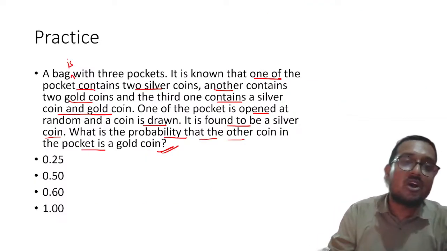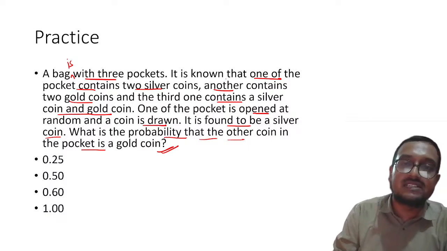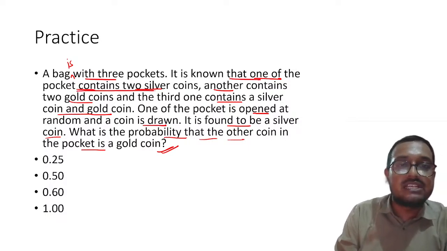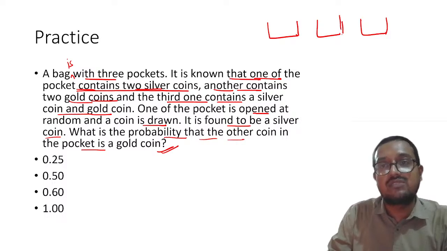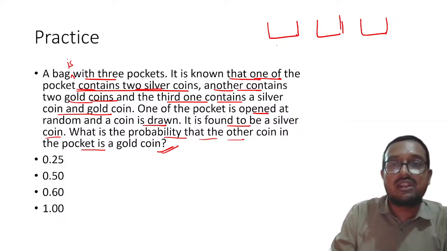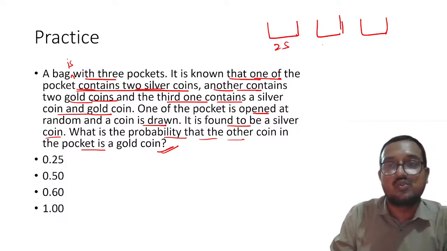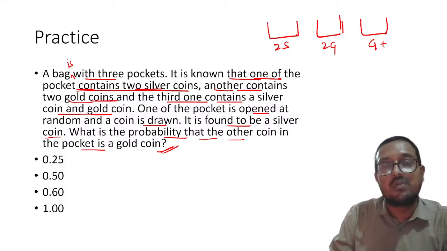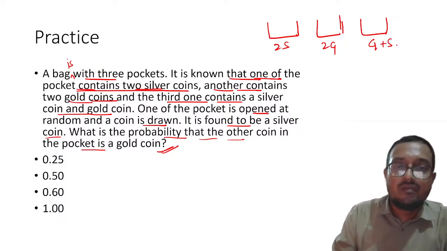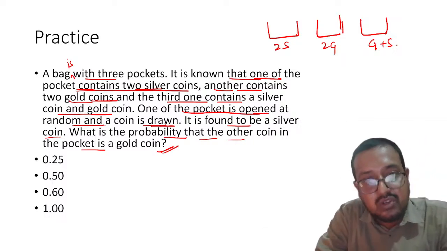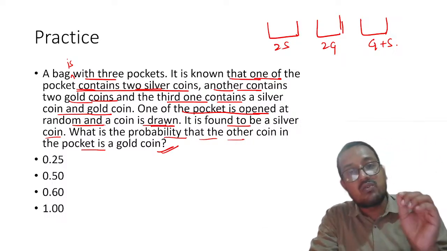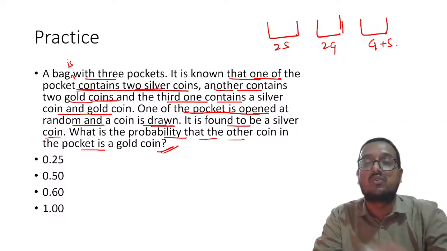That is great. Now my dear students, a bag with 3 pockets, it is known that one of the pockets contains 2 silver coins, another contains 2 gold coins, and the third one contains a silver and a gold coin. So let me make 3 bags. Now you know that one has 2 silver coins, another one contains 2 gold coins, another one contains gold plus silver coins, right? One of the pockets is opened at random and a coin is drawn. So let us say any pocket has been chosen and from that one coin has been drawn. It has been found to be a silver coin.